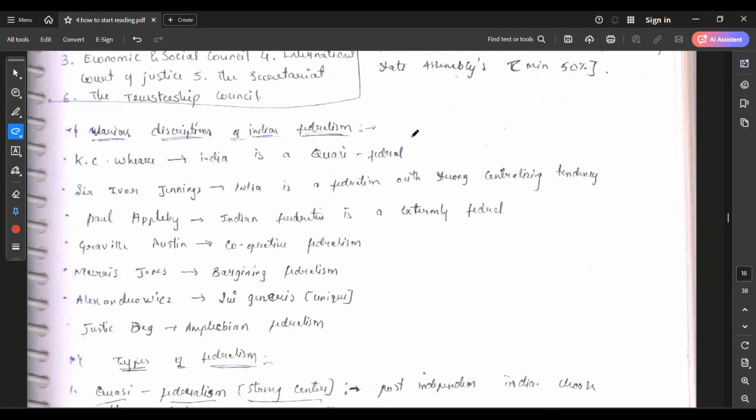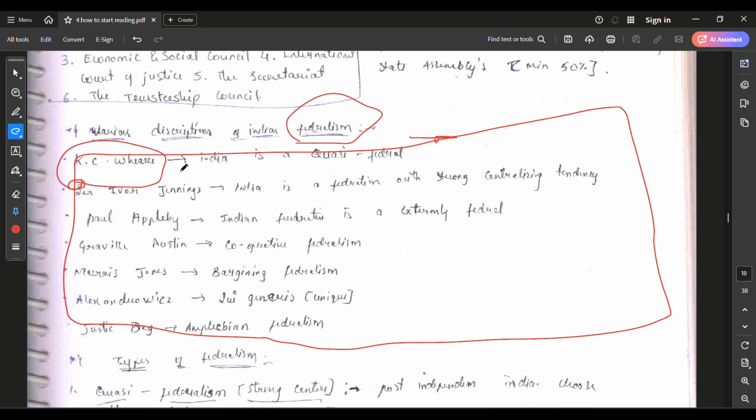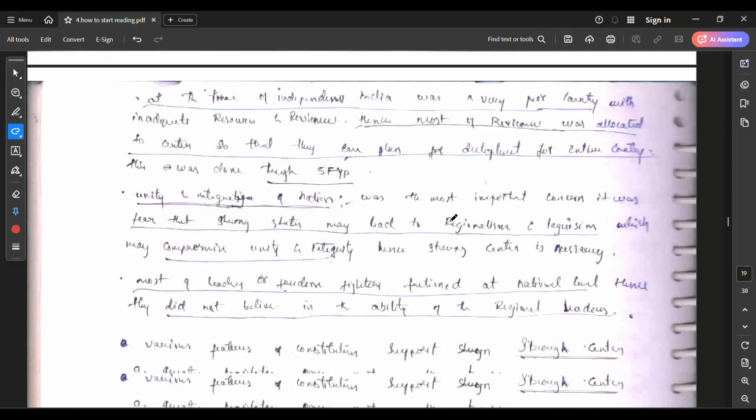Okay. Many scholars have given some insights about Indian federalism, so I have written them here also. This you can't find in the NCERT or Lakshmikant. I just brought this from current affairs as well as many books. Okay, friends, you can see here types of federalism, quasi-federalism.